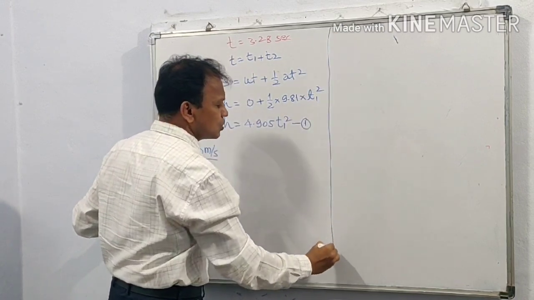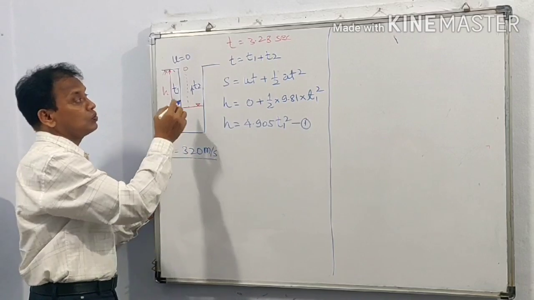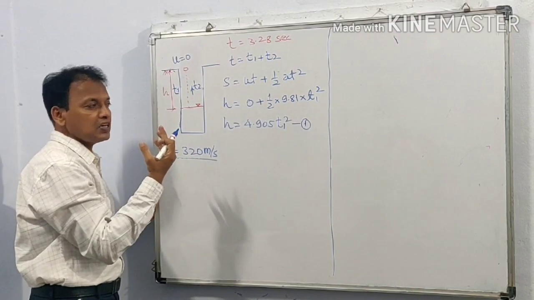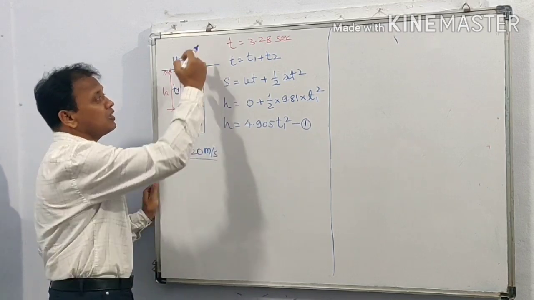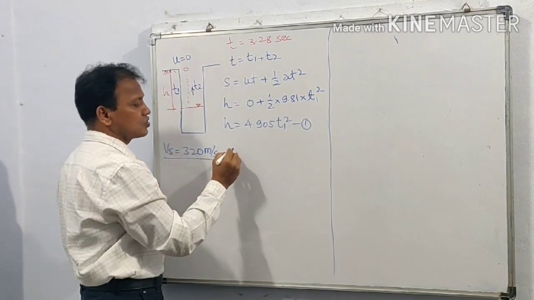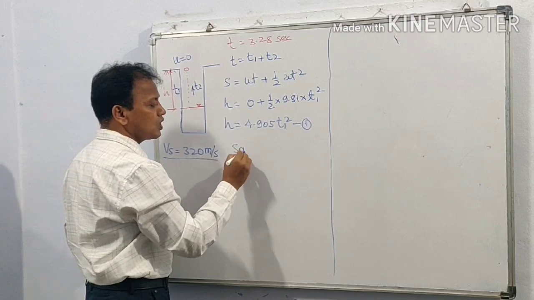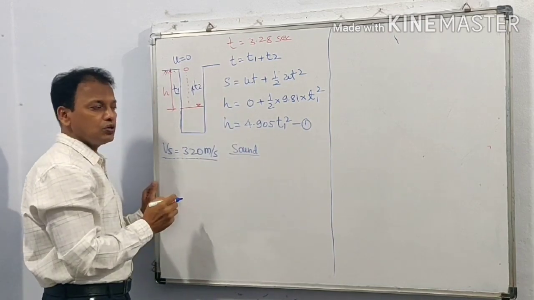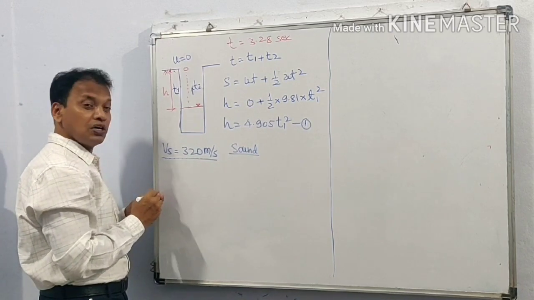Now the stone strikes the water surface and the sound of splash is created. This sound will again travel the distance h. The equation we have written is for the stone falling in the downward direction.